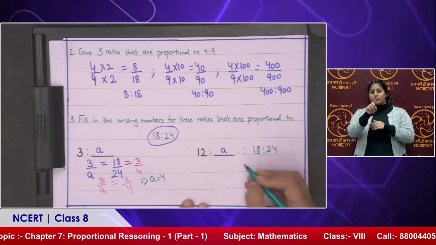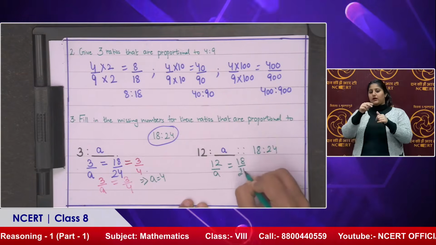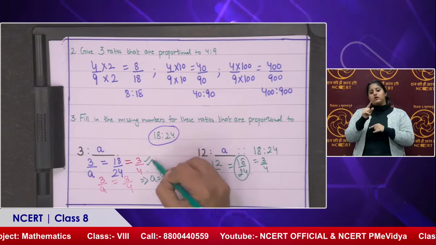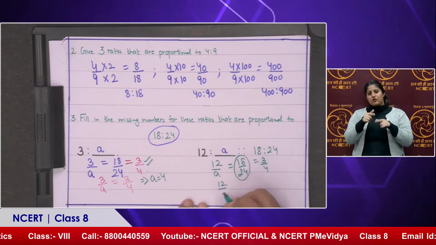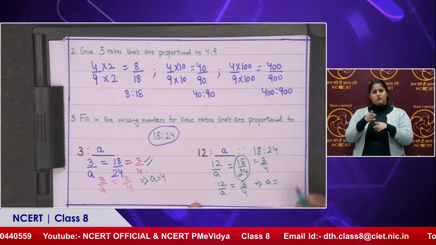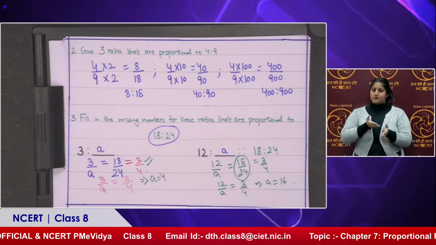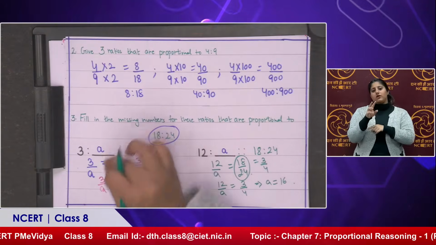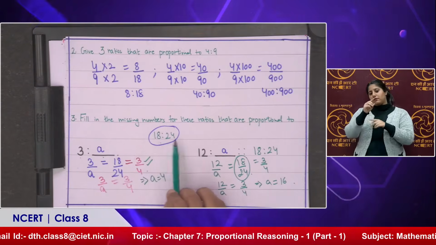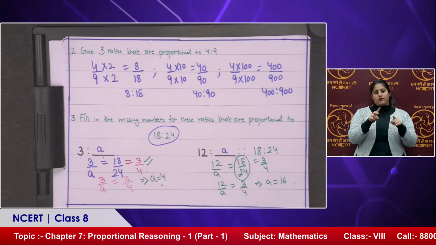In the same way, 12/A is equal to 18/24. Since we know that this is equal to 3/4 in simplest form, 12/A is equal to 3/4. This implies the value of A is 16. Fine. So in this way we can easily calculate the value of the missing number. So 3:A is proportional to 18:24 where the value of A is 4, and here the value of A is 16. Okay. Now look here.